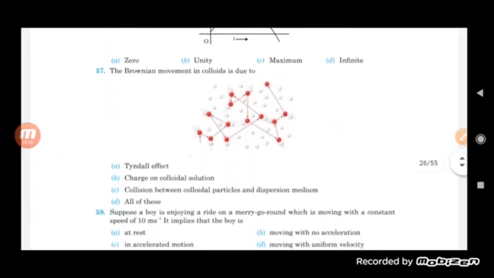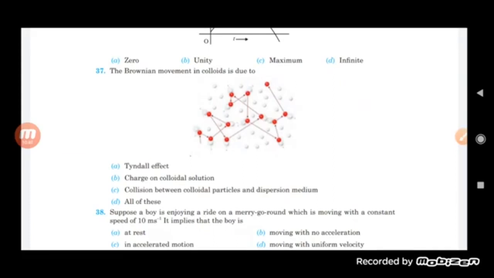Now see here, the Brownian movement in colloids is due to what? Why does Brownian movement generally occur? The options are: first, Tyndall effect; second, charge on colloidal solution; third, collision between colloidal particles and dispersion medium; and fourth, all of these.